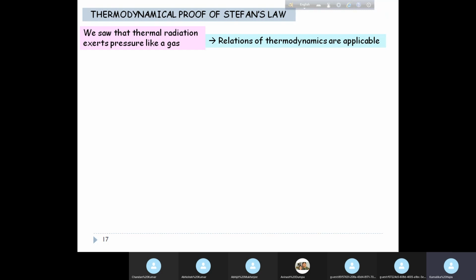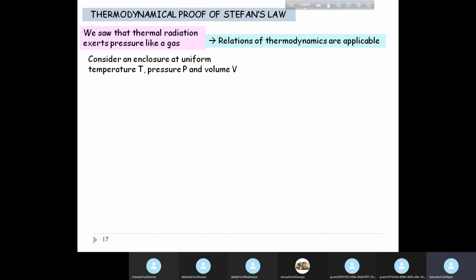You know that when gas particles exert pressure on the walls of the container, the value is again rho by 3. It's 1/3 rho, right? So you can draw an analogy between the two, and therefore, just like the relations of thermodynamics are valid for gas particles, similarly for radiation too, the relations of thermodynamics are applicable. Okay, so it is using that analogy that we are going to apply thermodynamics to prove Stefan's law.